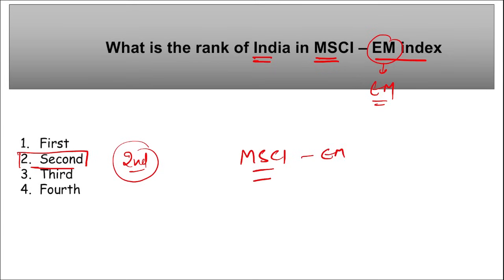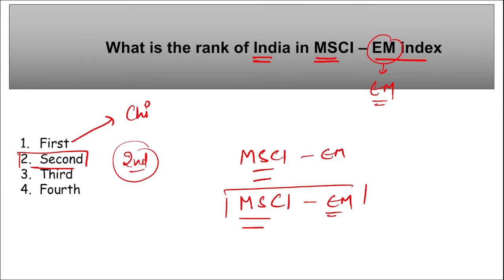What does this MSCI stand for? It is Morgan Stanley Capital International, right? They have launched their emerging markets index, which is a global index for equity markets in the space, and it captures large and mid cap companies across 24 emerging countries around the world, correct? So in this MSCI EM index, what is the rank of India? India stood at second position.